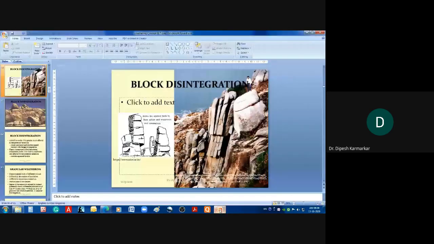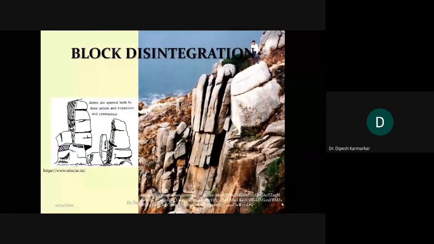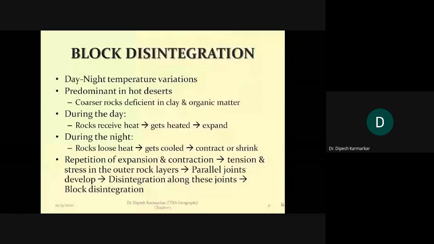So rock undergoes changes, right? Now, what kind of changes does rock undergo? During the day, rock receives heat because there is more heat during the day. So rocks get heated, and we referred yesterday that whenever rocks get heated, they tend to expand, right? So during the day, the rock expands because it receives more heat, while during the night, because the rock cools down, it contracts or shrinks.